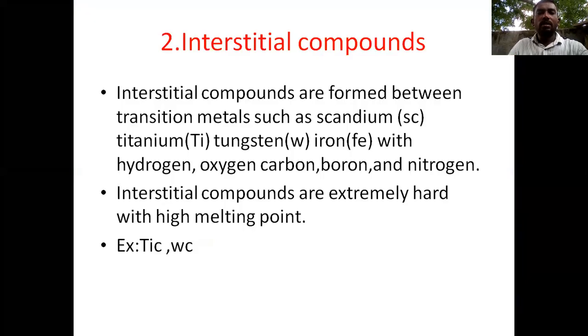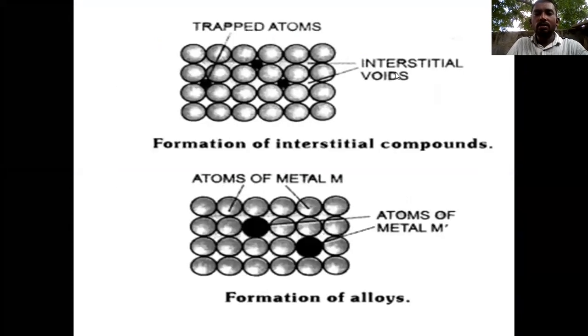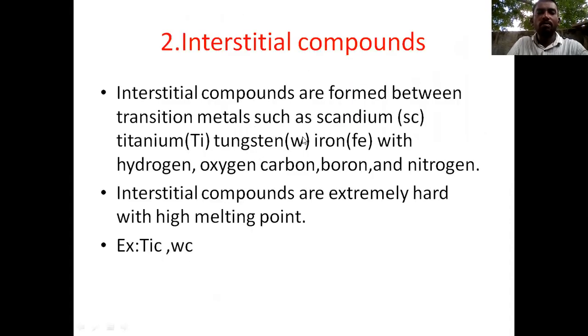Next is interstitial compounds. What are interstitial compounds? Interstitial compounds are formed between transition metals such as scandium, titanium, tungsten and iron with hydrogen, oxygen, carbon, boron and nitrogen. These are the interstitial voids in the crystal, into which these atoms can fit. Then a strong bond is formed, and that is the interstitial compound.